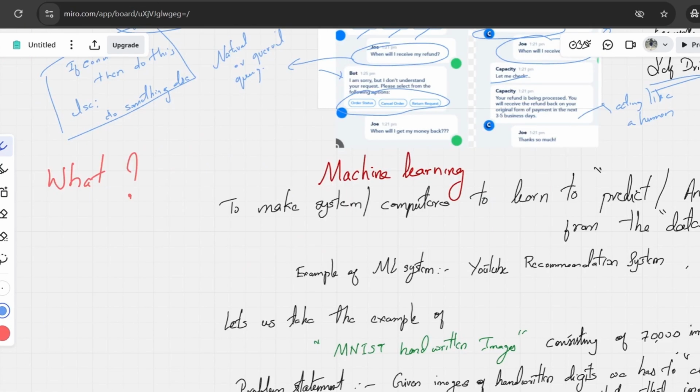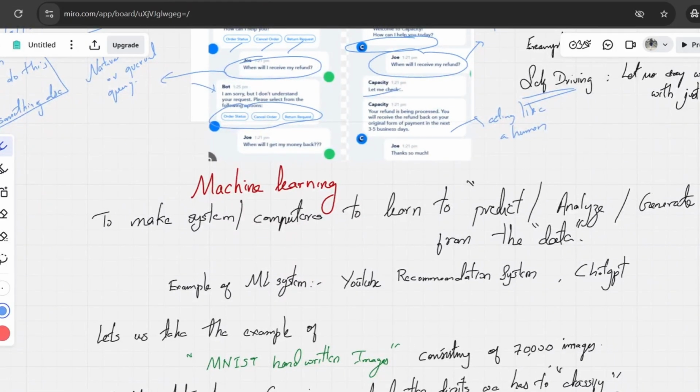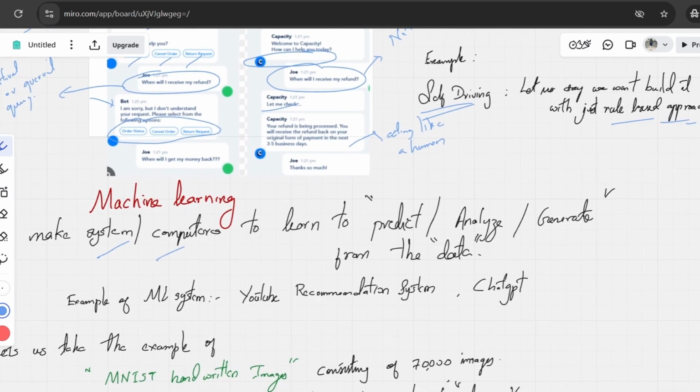So now that we understood why machine learning exists, let's move on to what machine learning is and understand it in a clearer way. Machine learning is a way to make a system, where machine refers to a system or computer, learn to predict, analyze, or generate from data.